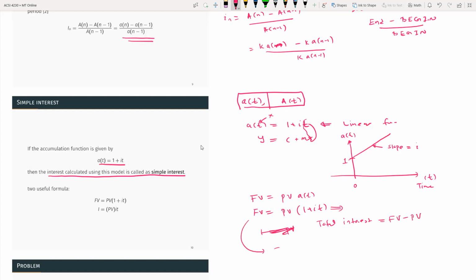From here, you can see that future value equals present value. You expand this, present value times it. We can bring it here. So future value equals present value times it. So this is your total interest. Right? So that would be present value times it. Basically, this is future value.